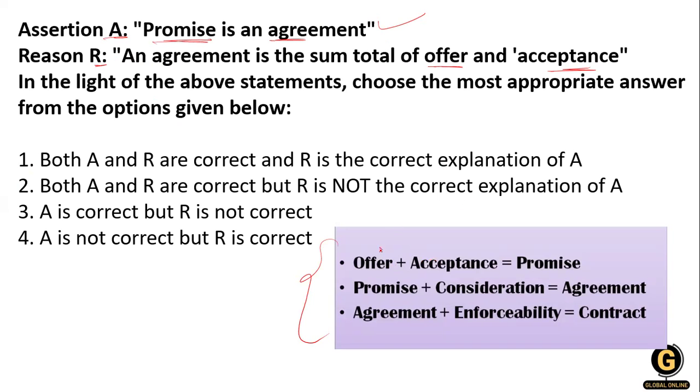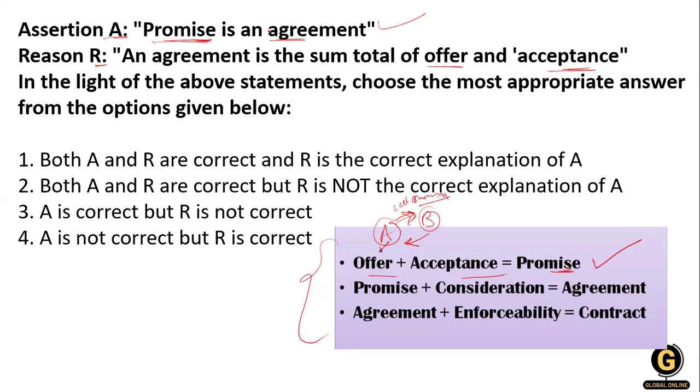Offer: when party A offers party B the sale of a mango, and B accepts, then it will be a promise. Offer plus acceptance is a promise. So promise is an agreement.